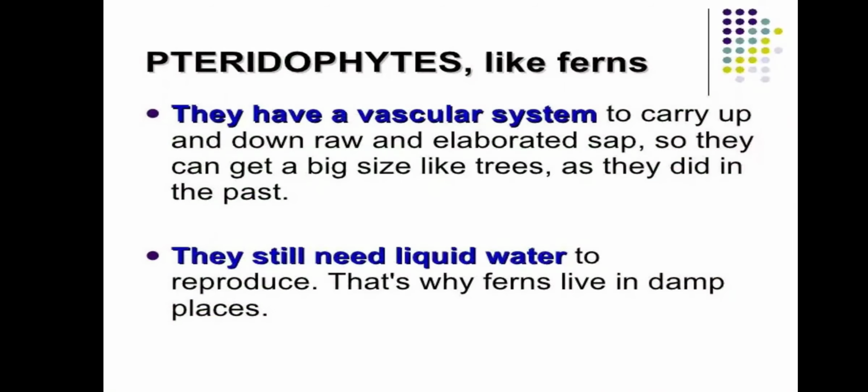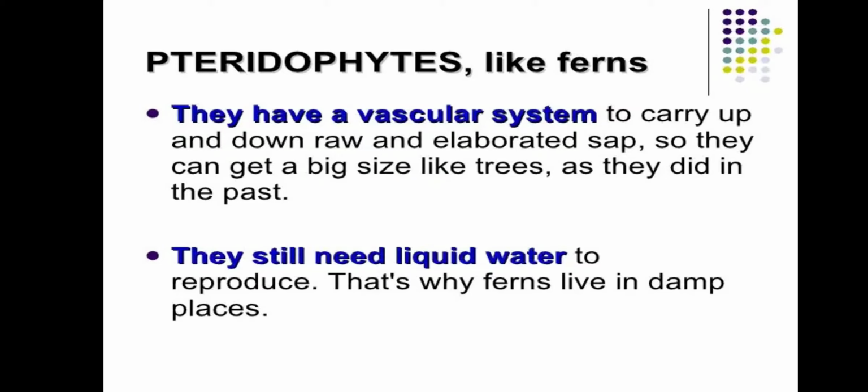Next one is pteridophytes. These are ferns. Pteridophytes is another name. Ferns are mostly land plants. They have a vascular system to carry sap up or down. Sap is the mixture of water and minerals. So they can get a big size. So mostly ferns are land plants, but some are aquatic also. They still need liquid water to reproduce. So that's why ferns live in damp areas.